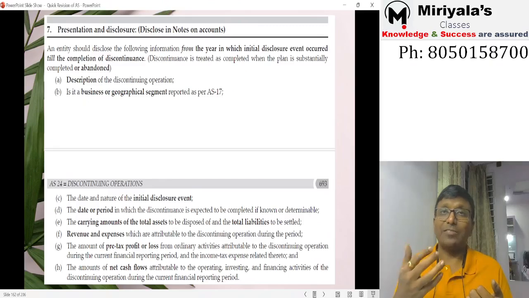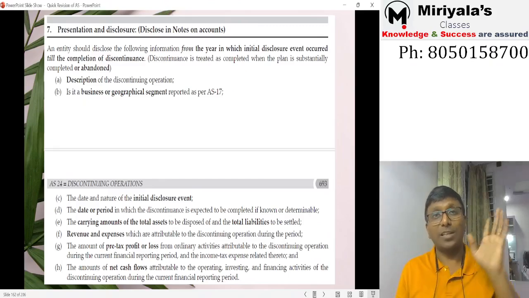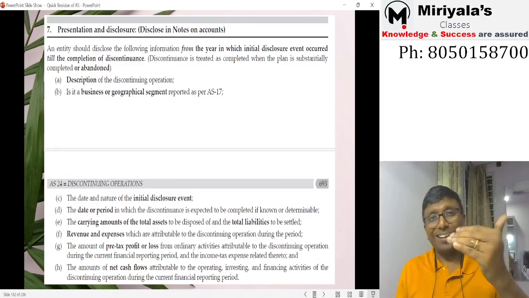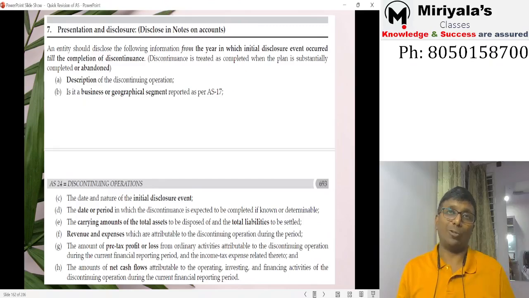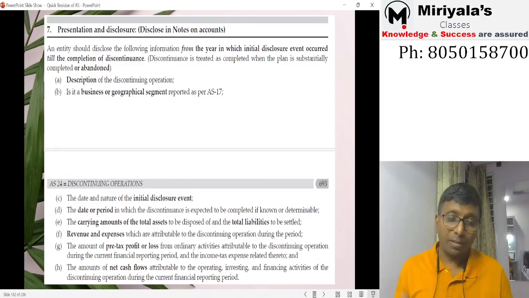Obviously, when the asset is held for sale, correct. Now, when an asset is retired and held for sale, Accounting Standard 10 says it should be recognized at carrying amount or net realizable value, whichever is lower. Correct. Now, discontinuation, isn't it one internal indication for impairment? Yes. Then formally you are supposed to test for the impairment loss.